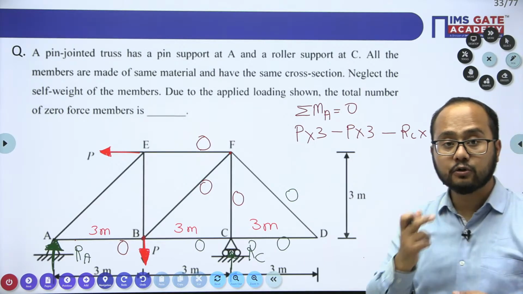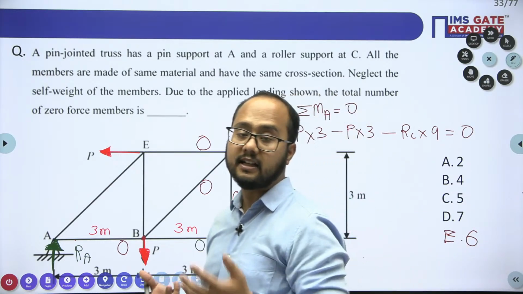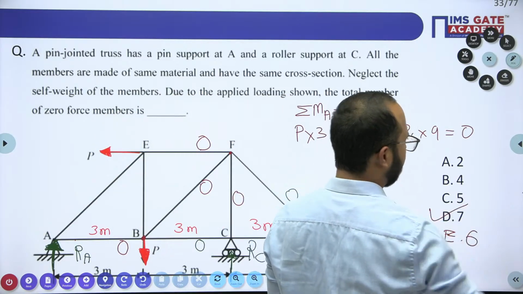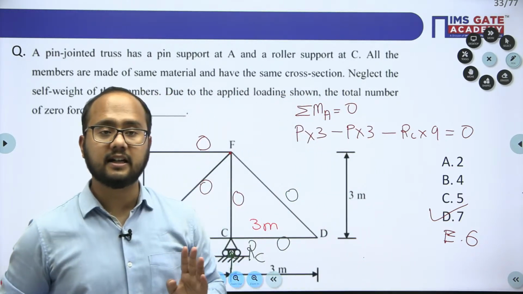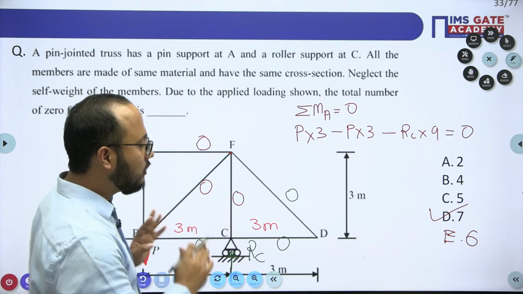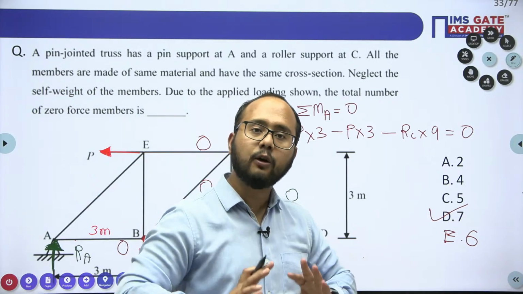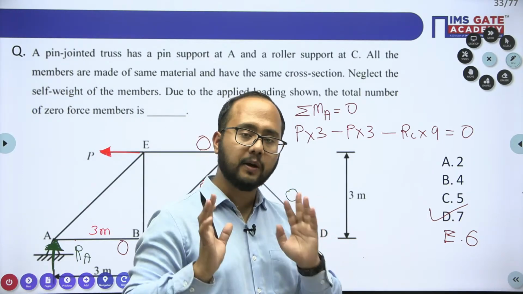AB is also 0. So how many 0 force members are there? 7. 7 zero force members are there, and option D is the correct answer here. Option D is the correct answer. So it looks very simple, but it is not that simple, right? You have to apply all of your concepts.